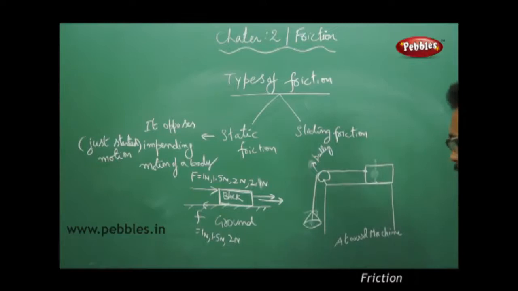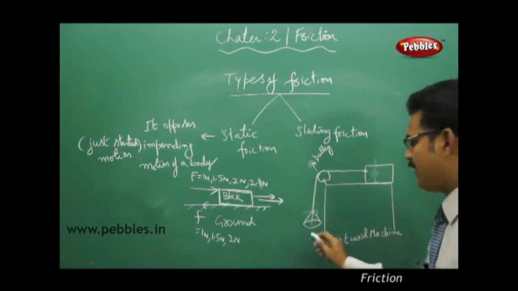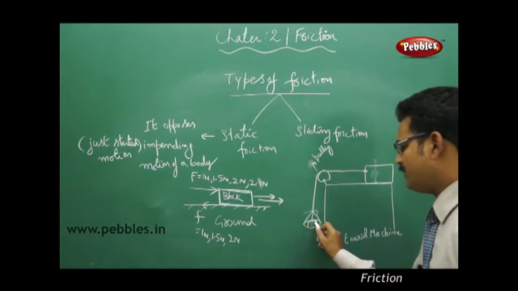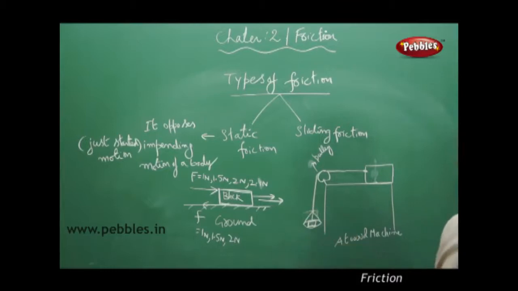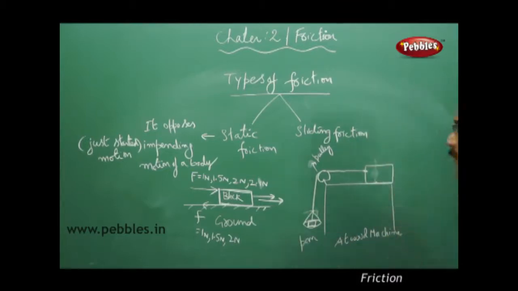Simply we can say a block is placed on a table with a pulley, but the whole system is called an Atwood machine. The block is connected by string to this weighing pan, and we have added some weight on the pan. Now what happens? The block is not moving. The block is at rest. So don't you think no force is applied on the block?